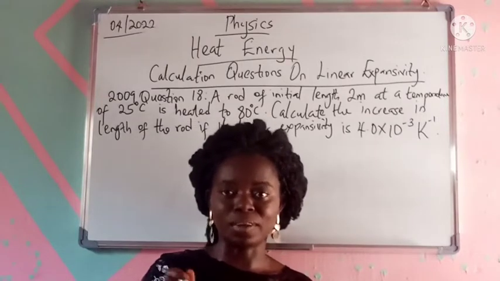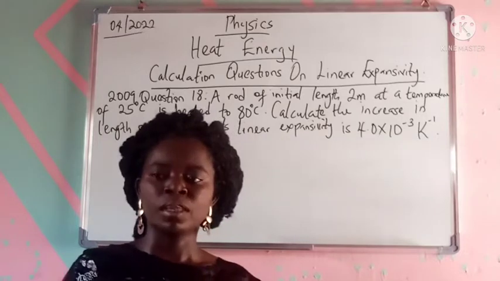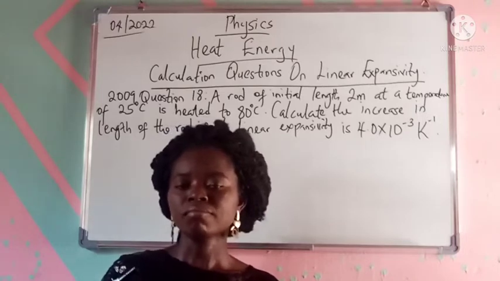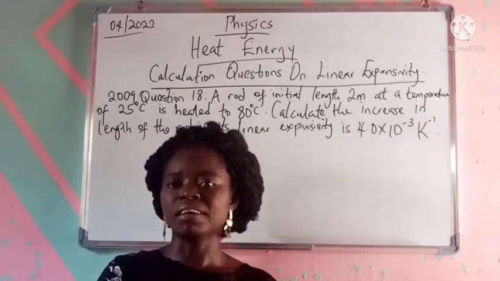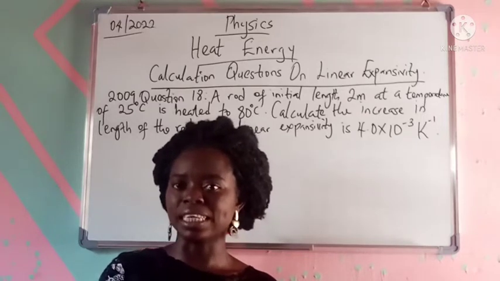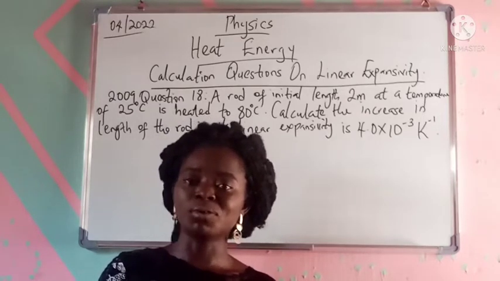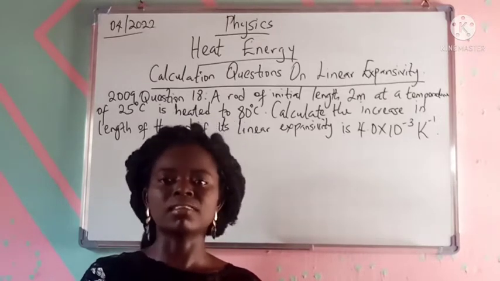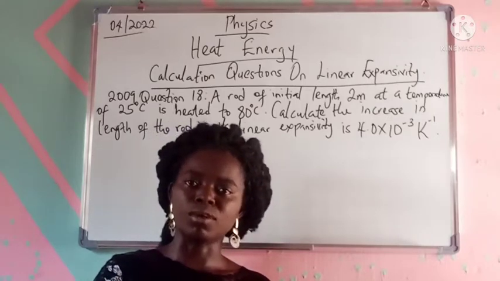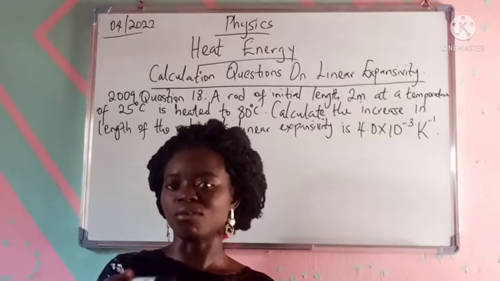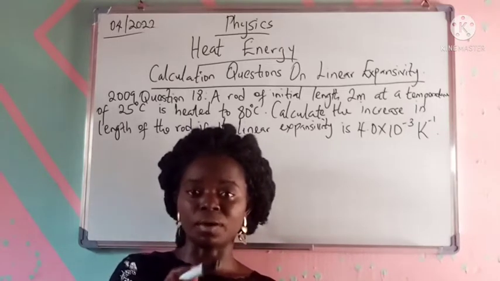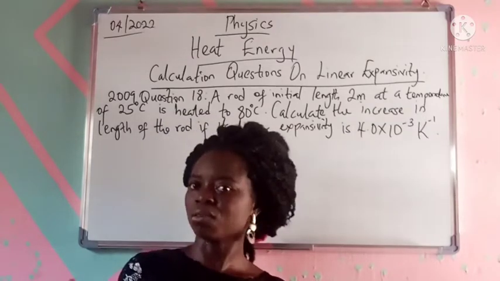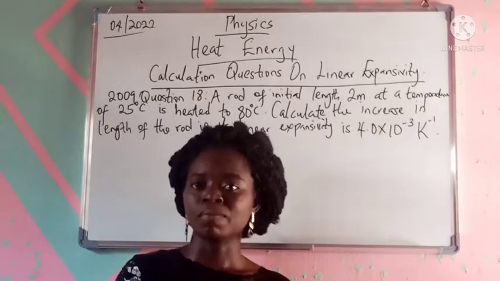Just something as a pointer. I already made a video on this: the way science questions are asked often requires that you do a change of formula. So every time a question is given, the first thing I want you to do is write out the data you are given. In that way, when you write out your formula, you just impute the data. But if what you are given demands a conversion, the next thing you do after writing out your data is to do the conversion, so that you don't forget and impute and solve directly. Those are just some ways that most science students miss some marks without knowing.